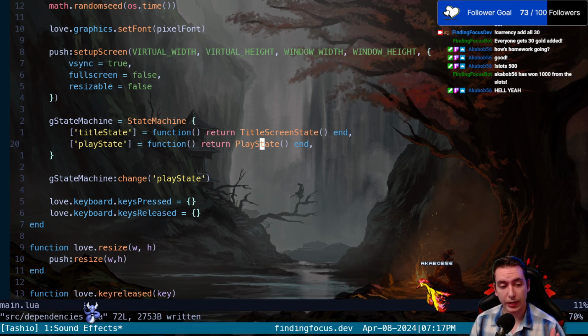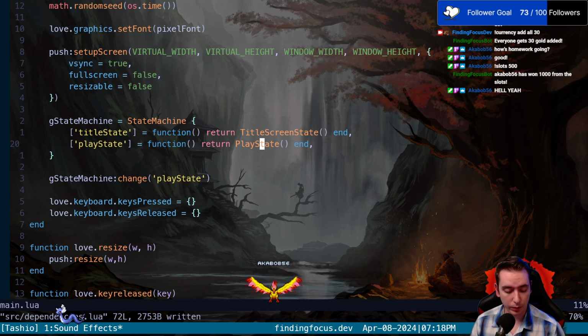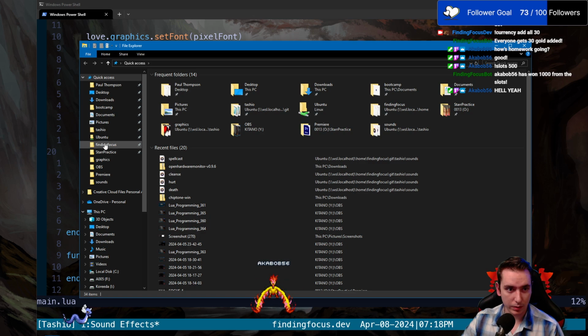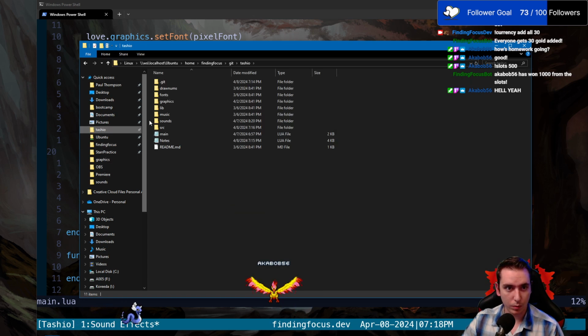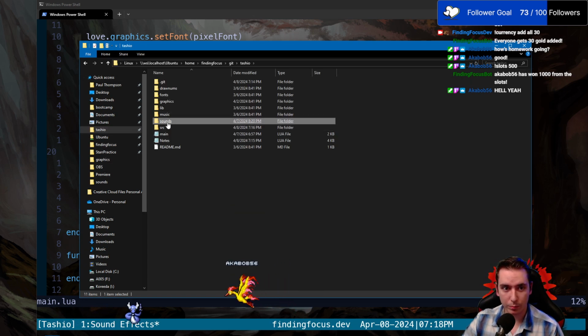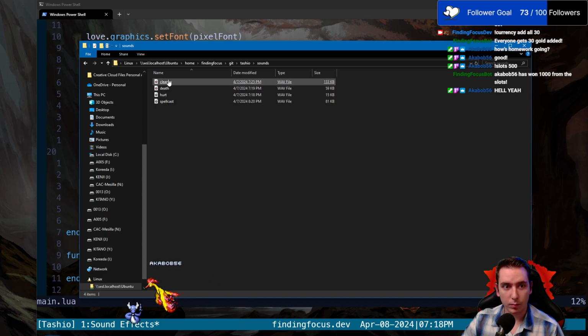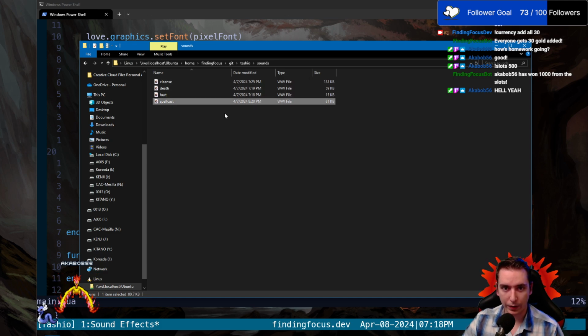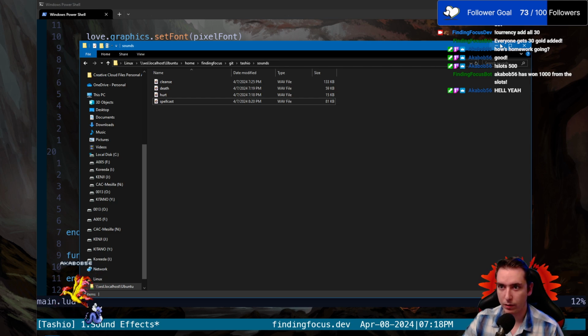Alright, so this is going to be a short little tutorial on how to import sounds into a Love2d project and how to play them. And I'll use my game as a reference here so that we can tie it into events in-game so that you can see it working. So first of all, you're going to want to have your sound effects in your folder where you can access them. We've got a sounds folder in our repo here, and we've got 4 different sounds: a hurt, death, cleanse, and spellcast wave file in our Tashio/sounds folder.